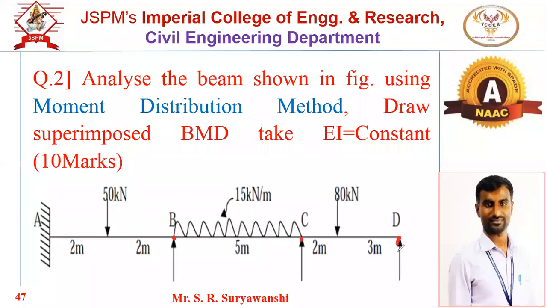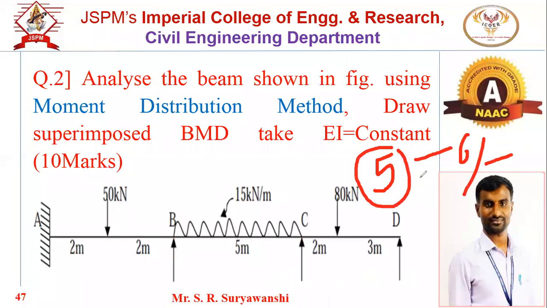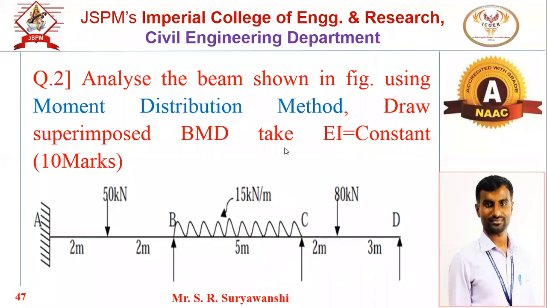Though the movement will be 0 at D, half will go to C, but between joints B and C there will be exchange of movement, carryover will be there. Means as per our morning session, we have to repeat the number of iterations. So generally consider 5 iterations, and for the 6th balance step, make the summation of movement. Perform 5 cycles and after the 6th balance step make the summation for the movement. So this is the homework numerical. I will share the PPT also.